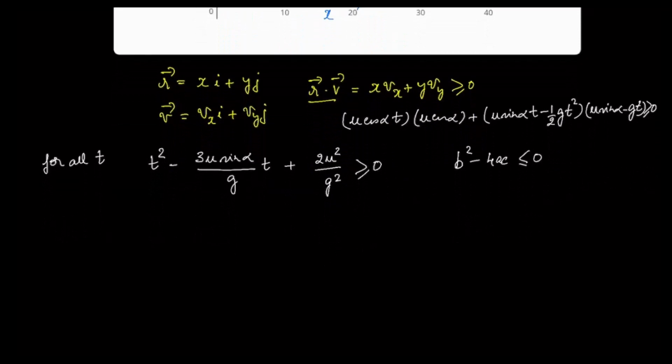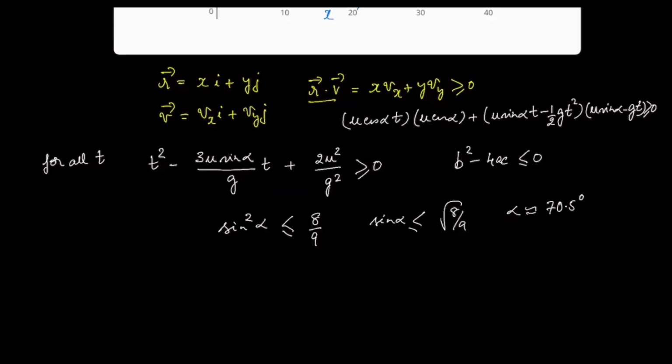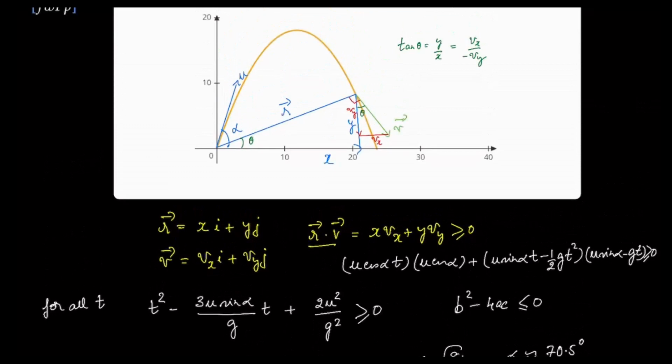The b has a sine alpha, so you'll get a sine square alpha, and you will end up with an equation that looks like sine square alpha is less than or equal to 8 over 9, or sine alpha is less than or equal to under root 8 over 9, which approximately gives an alpha angle. If you look it up, it's 70.5 degrees. Therefore, for all angles of launch which are less than 70.5 degrees, the distance from the launch point is going to continuously increase.